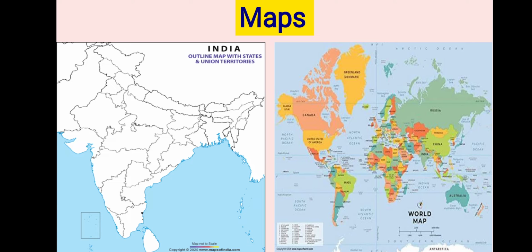A book that has a collection of maps is called an atlas. What is meant by atlas? A book that has the collection of maps is called an atlas. In the atlas, different types of maps are collected. So physical maps are there, as well as political maps and country maps. The collection of all these maps is known as the atlas. Maps are very useful for understanding geography.